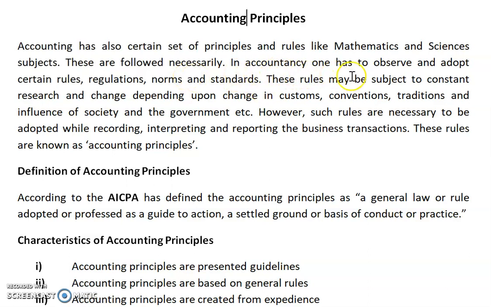In accountancy, one has to observe and adopt certain rules, regulations, norms, and standards. These rules may be subject to constant research and change depending upon changes in customs, conventions, traditions, and the influence of society and the government, etc. However, such rules must be adopted while recording, interpreting, and reporting business transactions. These rules are known as accounting principles.